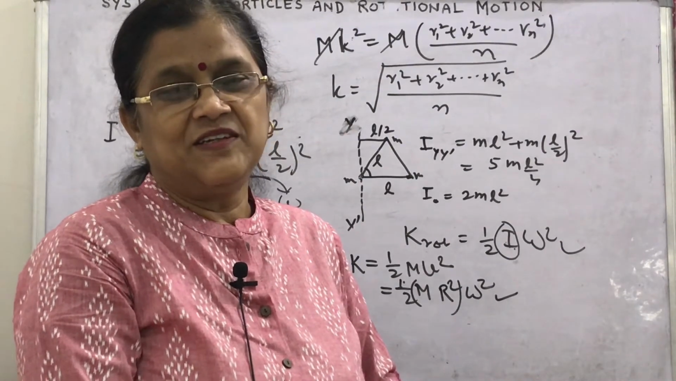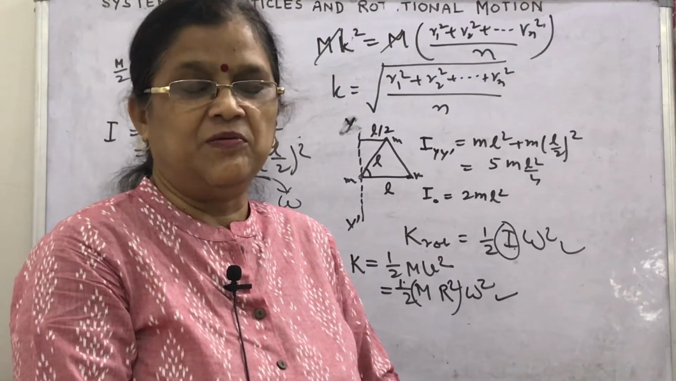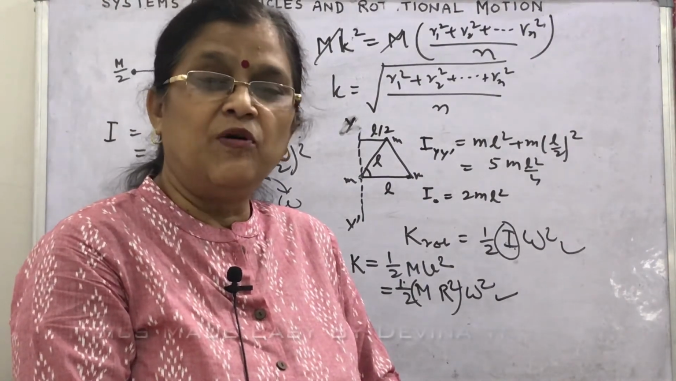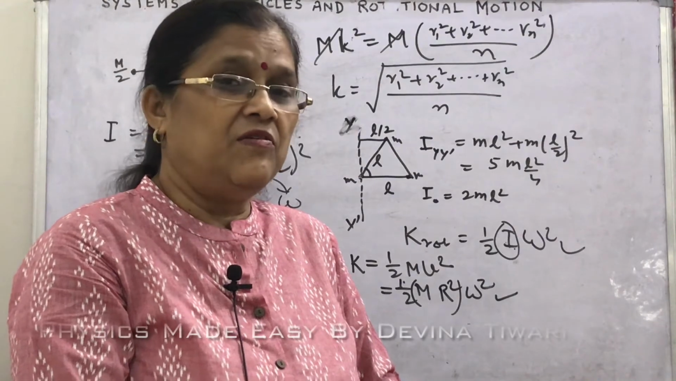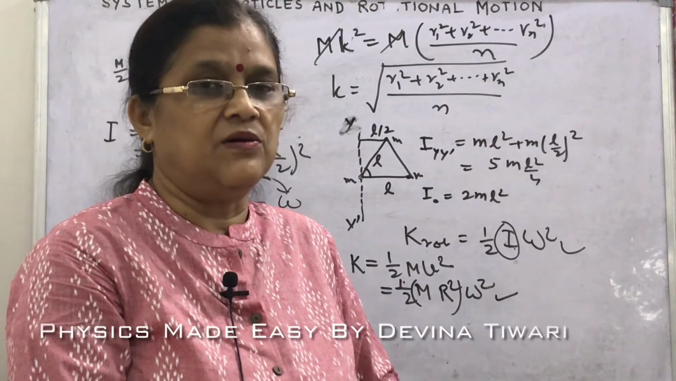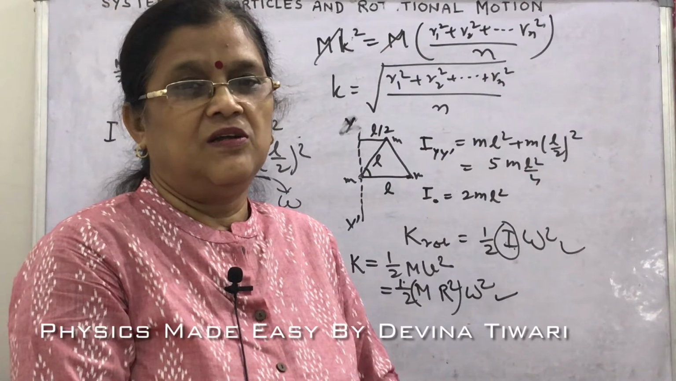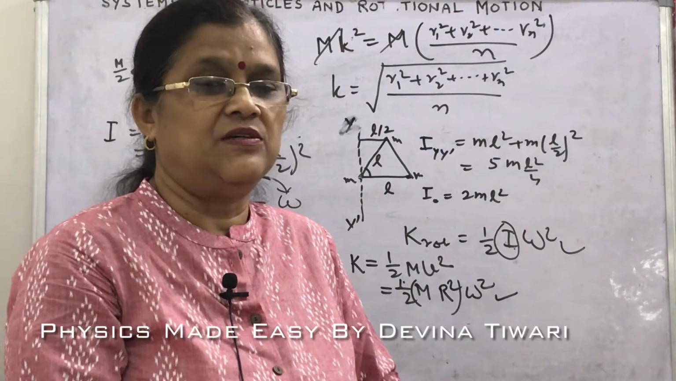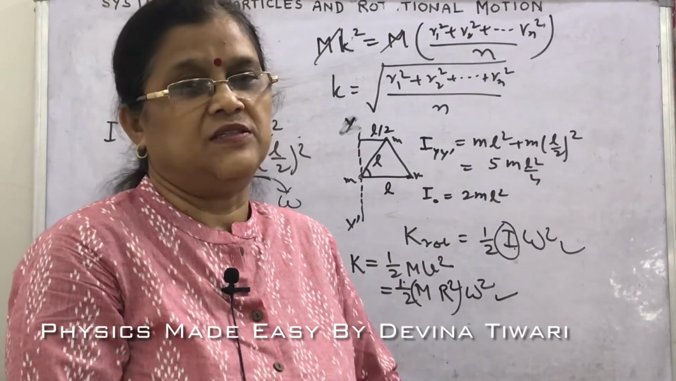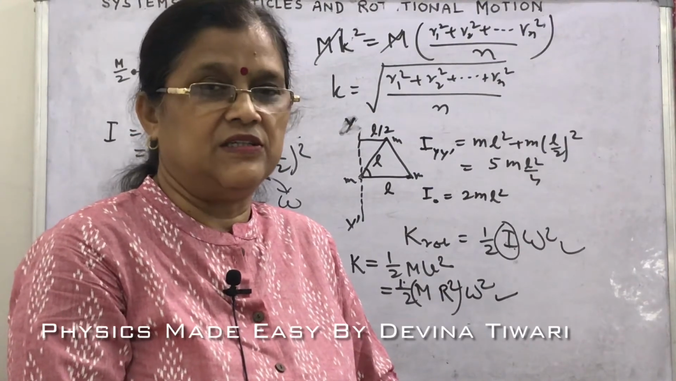Today we will discuss two theorems: the theorem of perpendicular axis and the theorem of parallel axis. We read in the previous video about moment of inertia, and we have seen that the moment of inertia of an object depends on the position and orientation of the axis. These theorems are based on how the position and orientation of the axis is made different, so how the moment of inertia of a particular body changes.